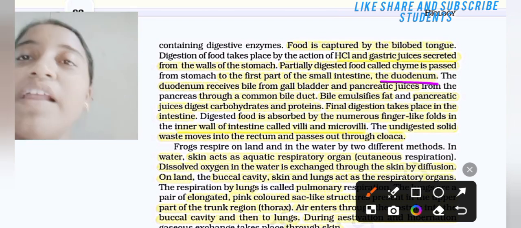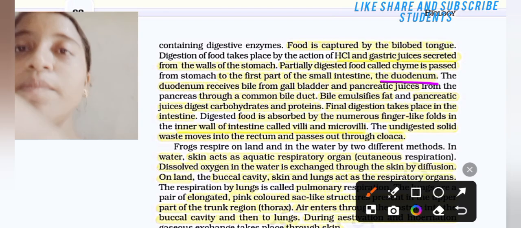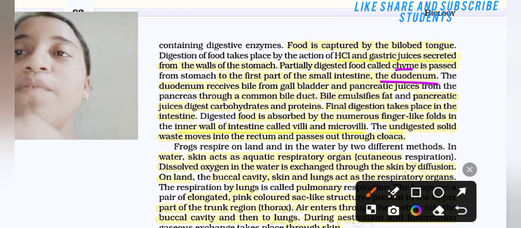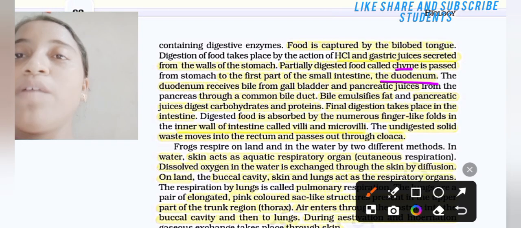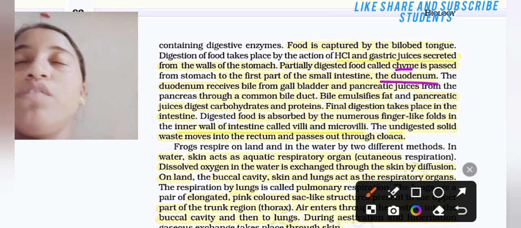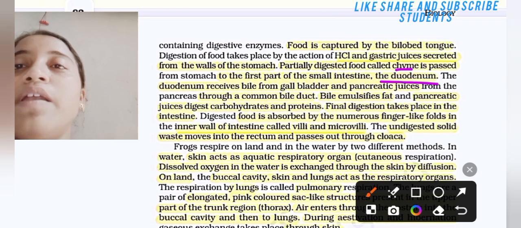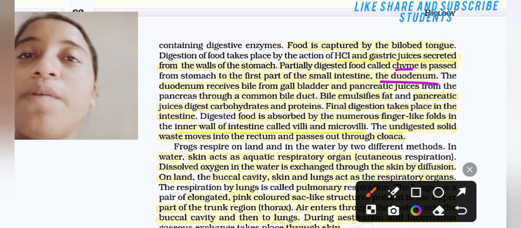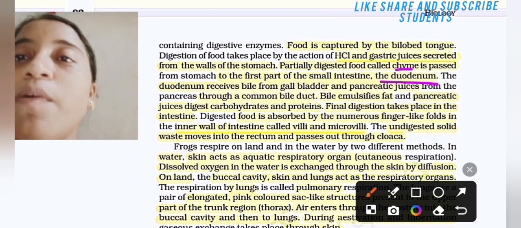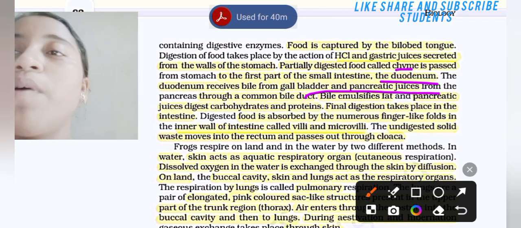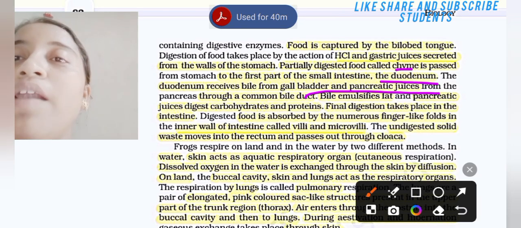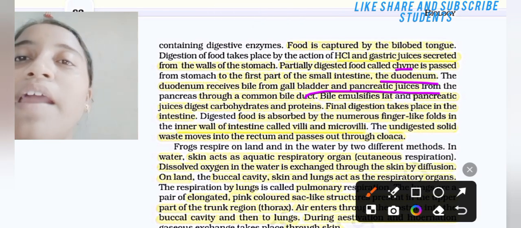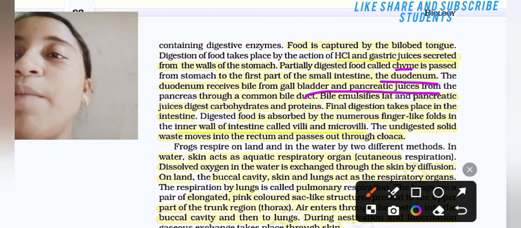The partially digested food is called chyme. Understand? It passes from the stomach to the first part of the small intestine. It is also asked in exams, what is the first part of the small intestine? That is the duodenum. The duodenum receives bile from the gallbladder and pancreatic juice from the pancreas through the common bile duct. Bile emulsifies fat and pancreatic juice digests carbohydrate and protein.